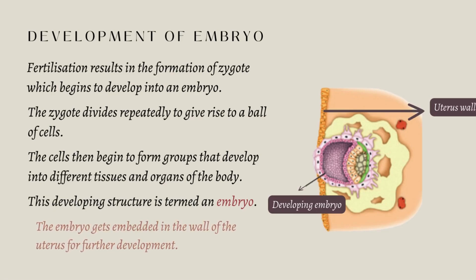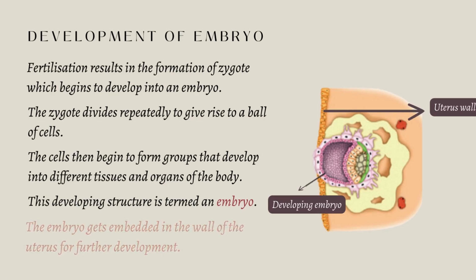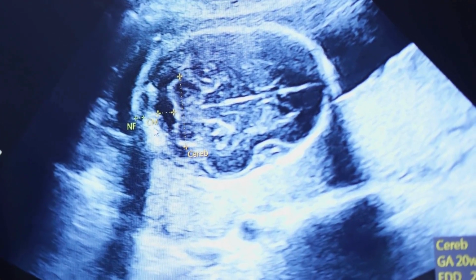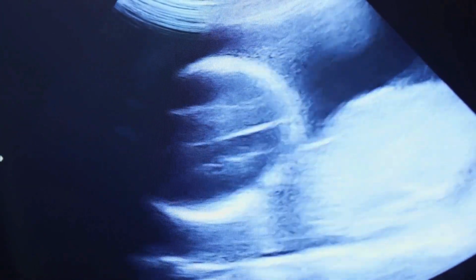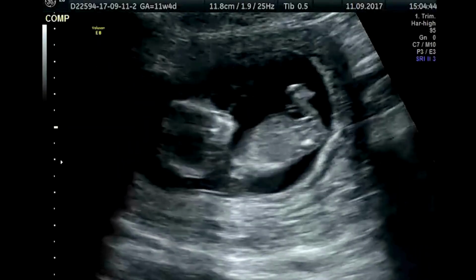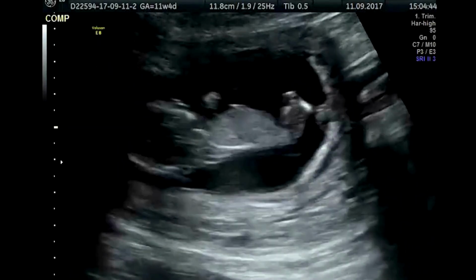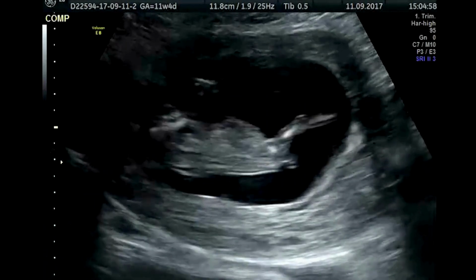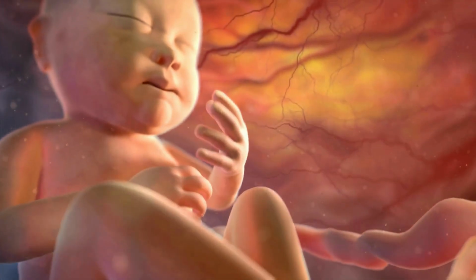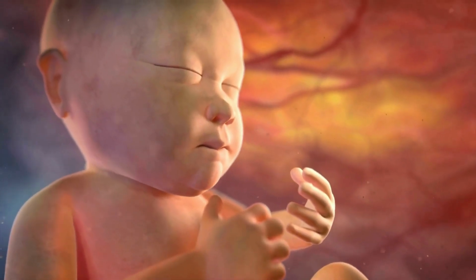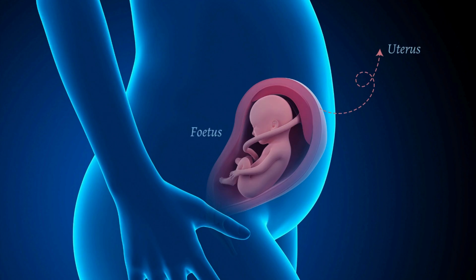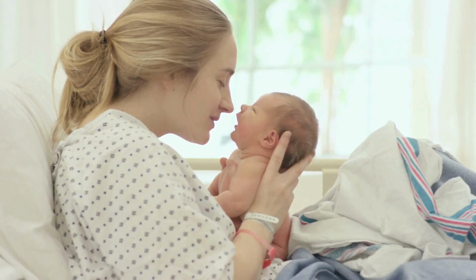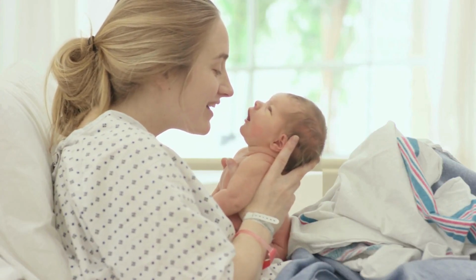The embryo gets embedded in the wall of the uterus for further development, as shown here. The embryo continues to develop in the uterus. It gradually develops body parts such as hands, legs, head, eyes, ears, etc. The stage of the embryo in which all the body parts can be identified is called a fetus. When the development of the fetus is complete, the mother gives birth to the baby.